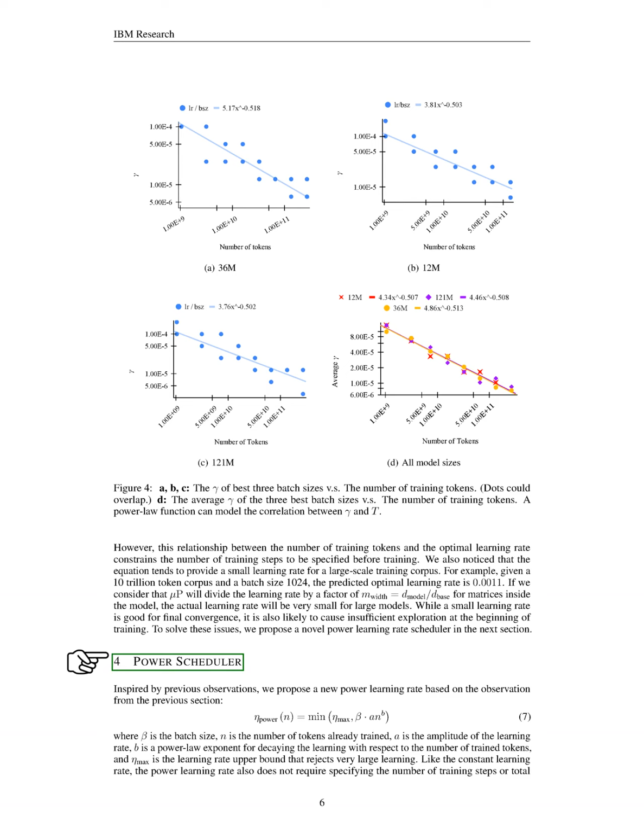The power scheduler needs three hyperparameters: the maximum learning rate, the amplitude, and the power law exponent, unlike the cosine and WSD schedulers that only need one. We believe these hyperparameters will work across various model sizes, training token counts, and batch sizes. Since we found that the maximum learning rate has minimal impact on the overall learning rate curve, we set it to a sufficiently high value of 0.02. We then search for the best values of the amplitude and power law exponent.